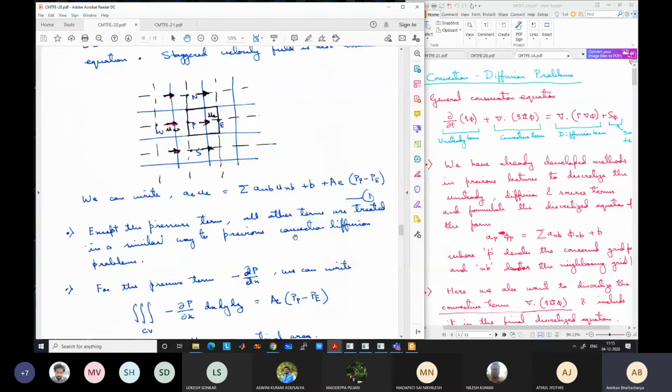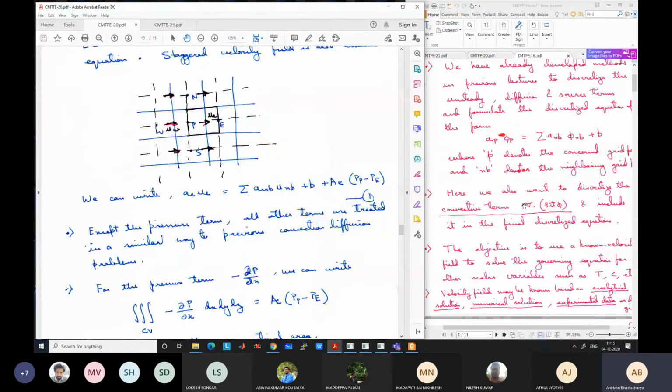SIMPLE algorithm. Okay. We can write the discretized equation in the form AP phi P equal to summation A nb phi nb plus B. So here phi is U. So A e U e, instead of P, now U is at the east point. So A e U e is equal to summation A nb U nb plus B. This is one neighbor. This is one neighbor. There will be one neighbor here and one neighbor here.